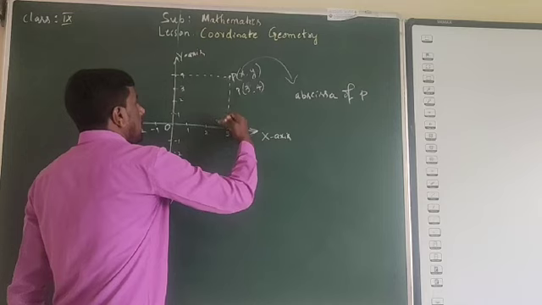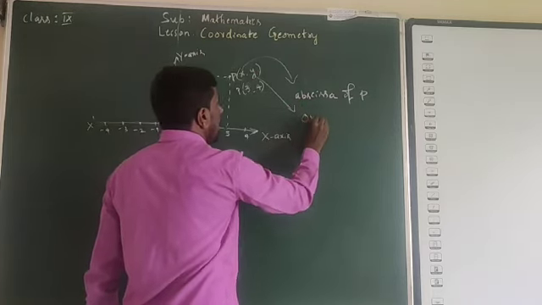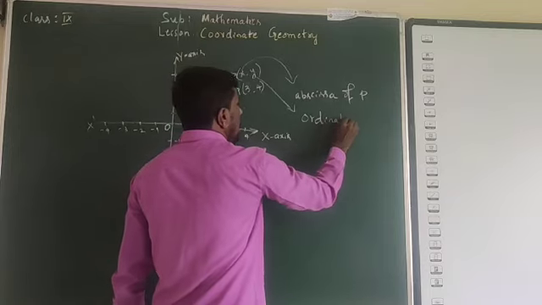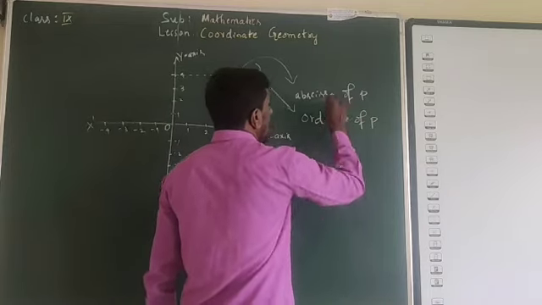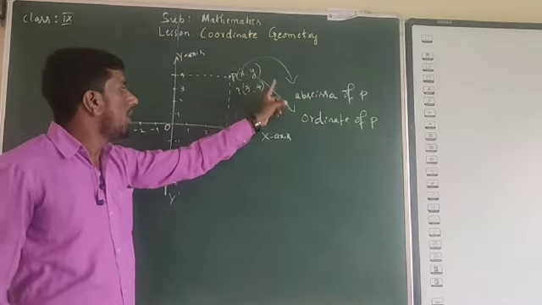What is the perpendicular distance from the x-axis? That is y, the ordinate. It is called the ordinate of P. Abscissa and ordinate. Here x is the abscissa, y is the ordinate.